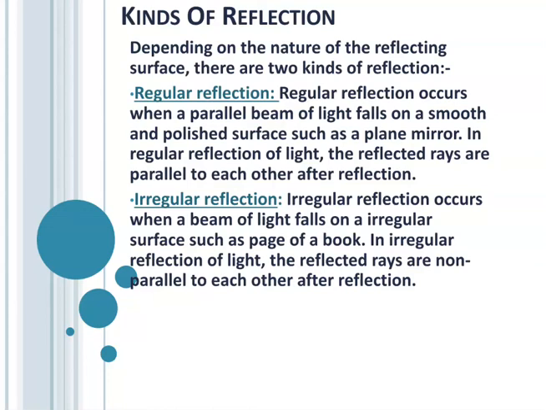But in the case of irregular or diffuse reflection, after reflection the reflected rays are non-parallel. Irregular reflection occurs when a beam of light falls on an irregular or rough surface, such as the surface of a wall and the page of a book.